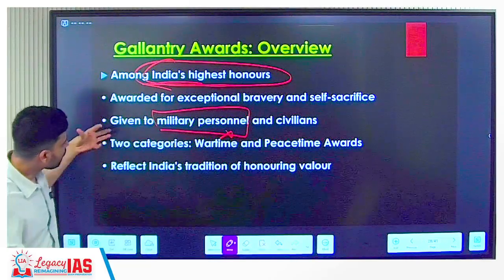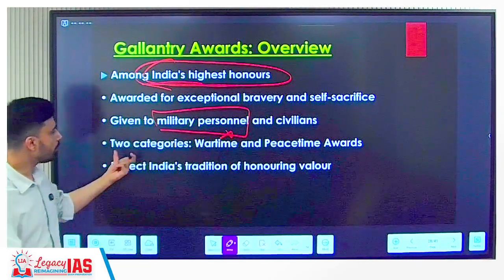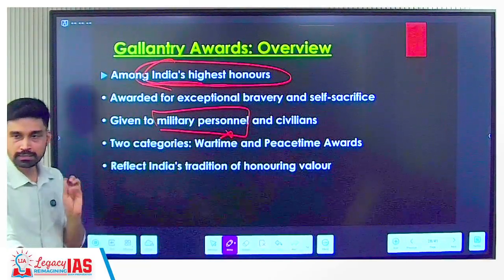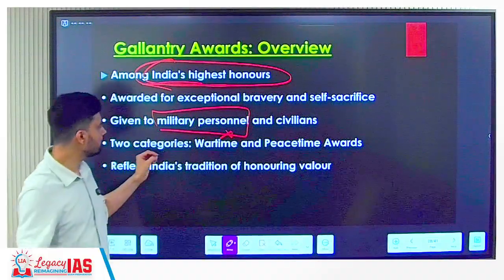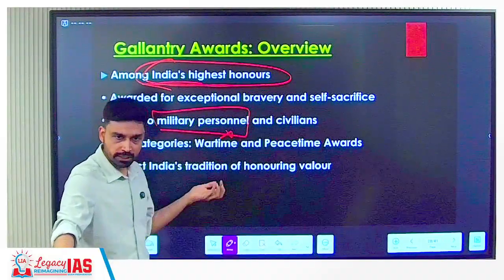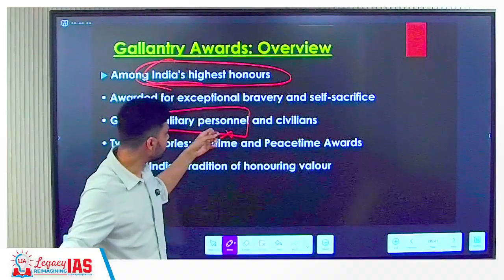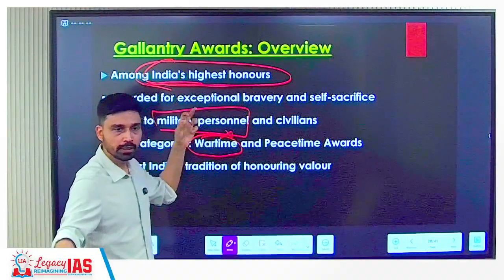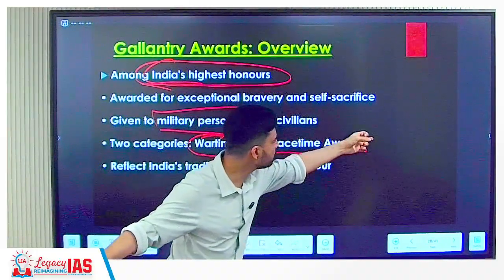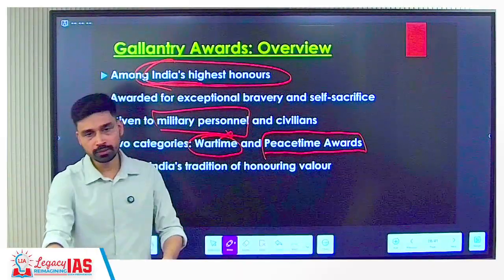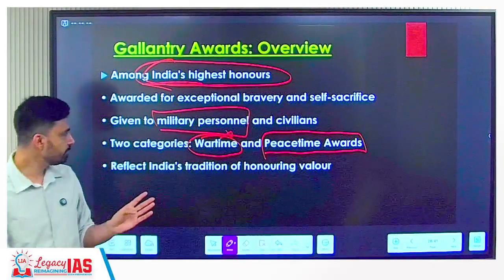And this entire award is basically classified into how many categories? 2 categories. Some awards are given to those people, meaning military personnel, police personnel or civilians, who have shown bravery during what time? War time. While some awards are given to those people who have shown bravery during what time? Peace time.